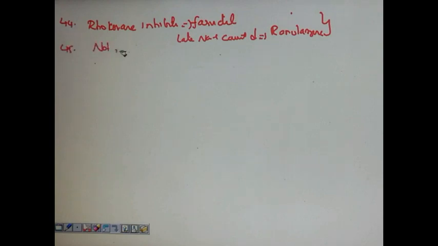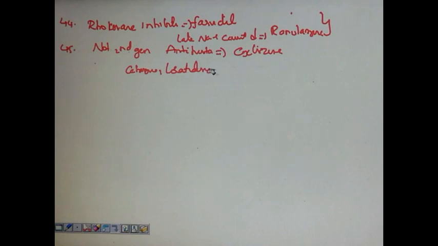Next question was not a second generation antihistamine. The answer is cyclizine. Remember, cetirizine, loratadine, ebastine, rupatadine, fexofenadine, all these are second generation antihistamines.